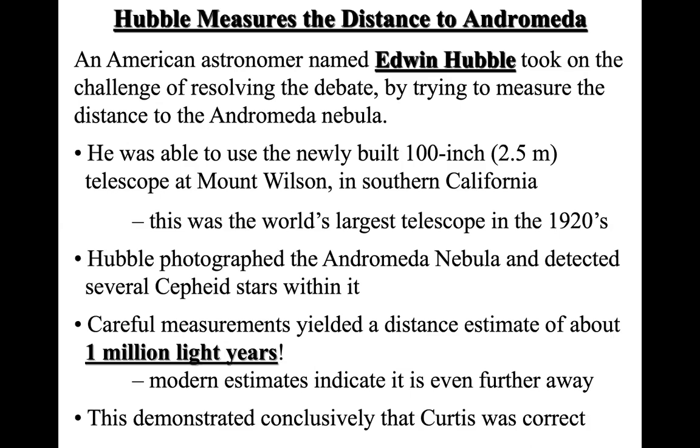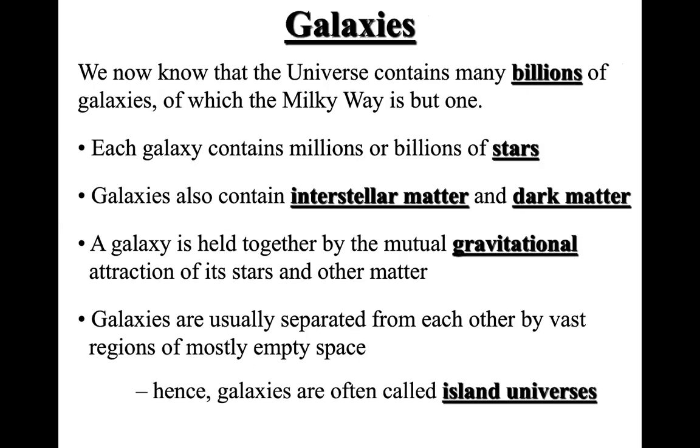The measurements that he took were actually of the Andromeda galaxy. So now we know that as the Andromeda galaxy. Right, so that's what we talked about last time.